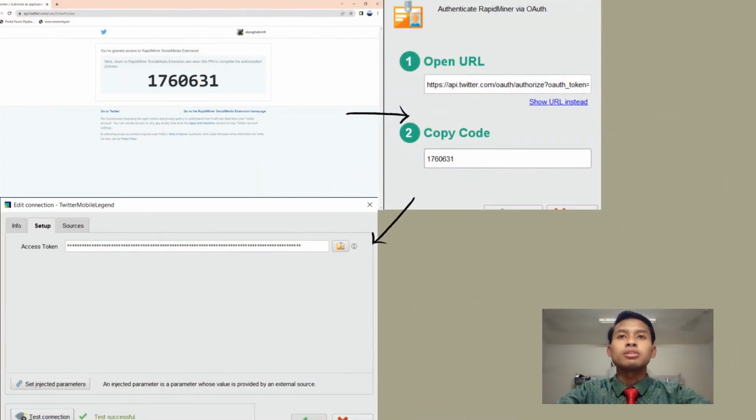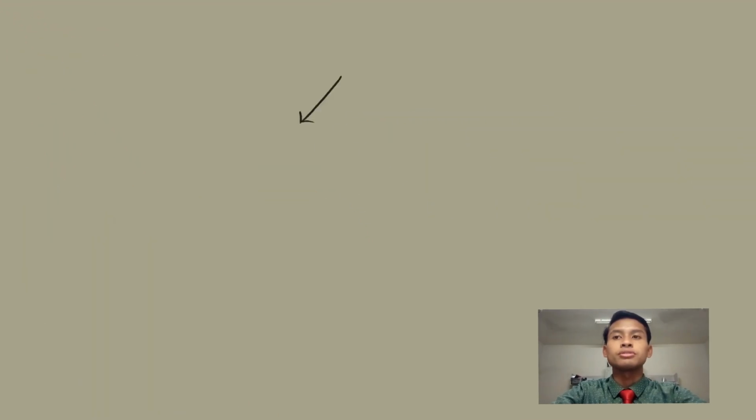After we press the authorize app button, we will be given a code to copy and paste near the copy code section, and then we press OK. Once finished, we need to press the test connection button to make sure the connection exists, and then we press OK to make sure the connection is ready to use.